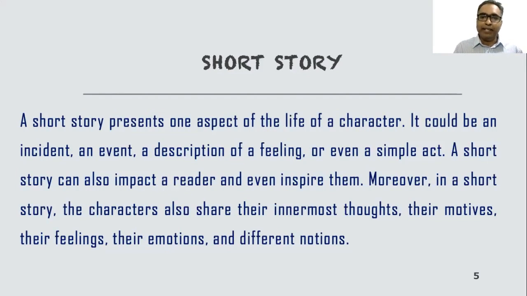As we have said earlier, a short story projects all these things towards the readers. The readers can understand the characters' feelings and motives, and at the same time, they can understand the innermost happenings of the characters.